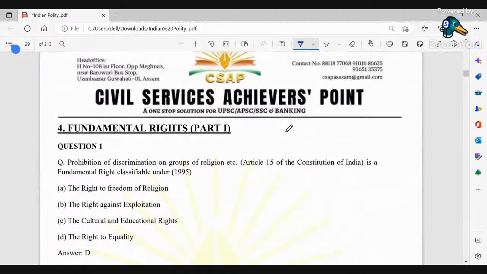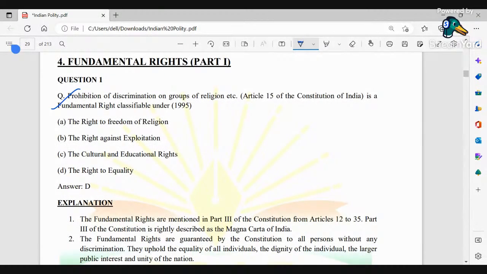Next, prohibition of discrimination on grounds of religion is a fundamental right classified under the right to equality. Today in our Constitution, Article 15 says about non-discrimination on the basis of caste, race, sex, or religion.